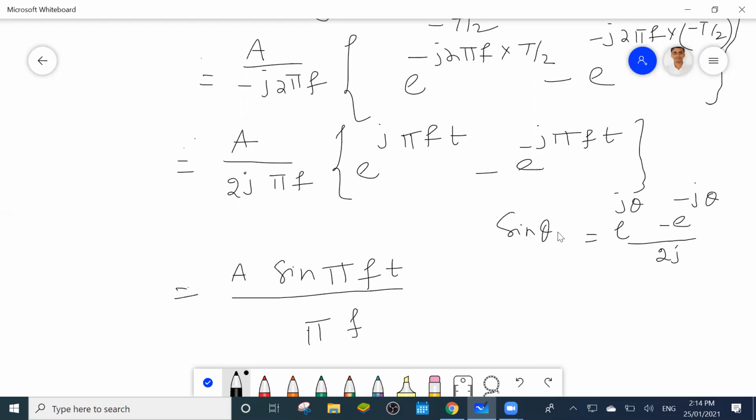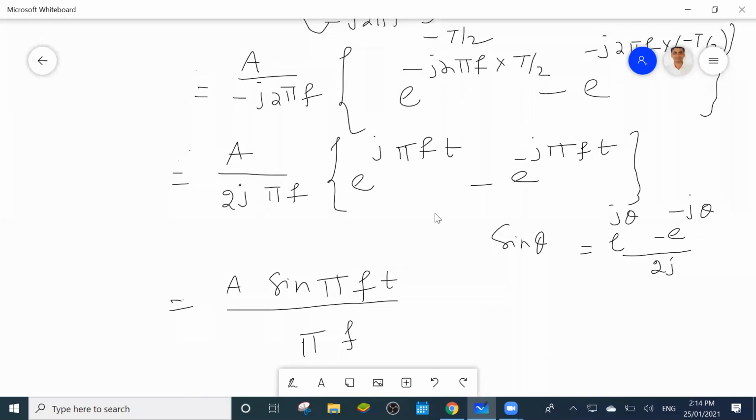Okay, so now, what is the value? This T is actually the time period.